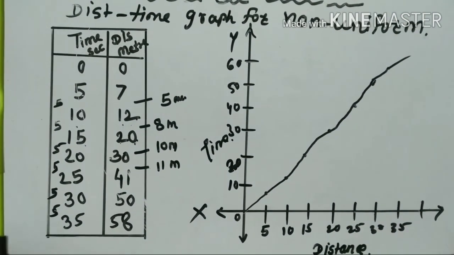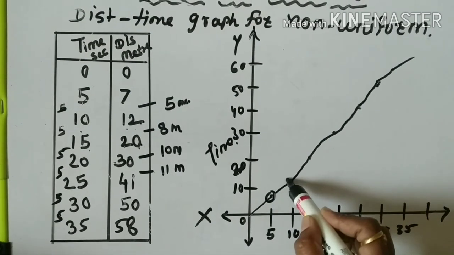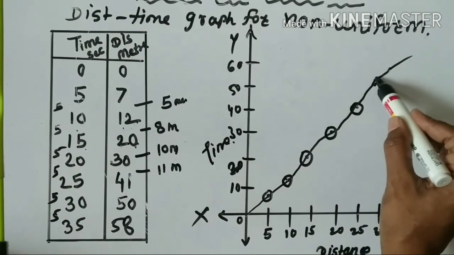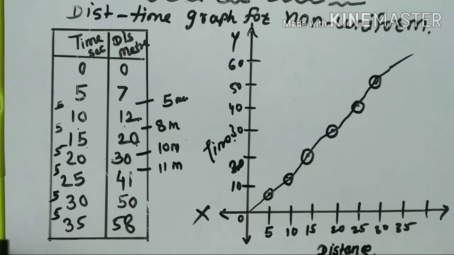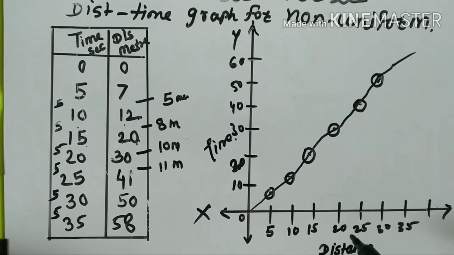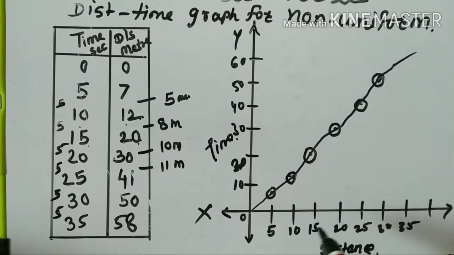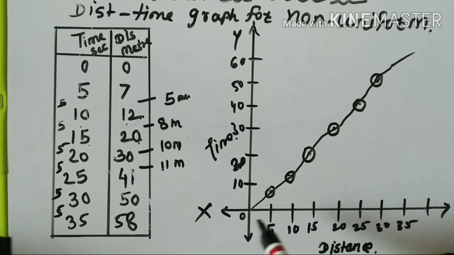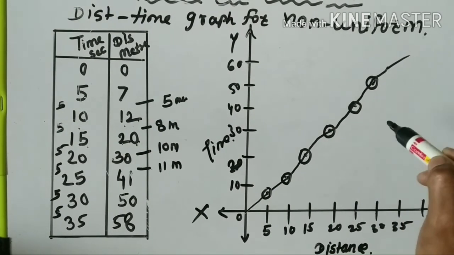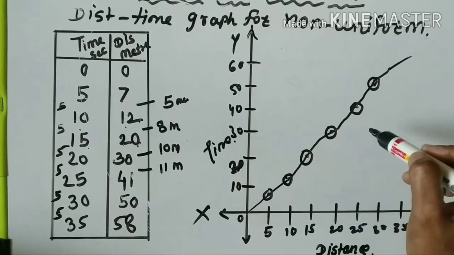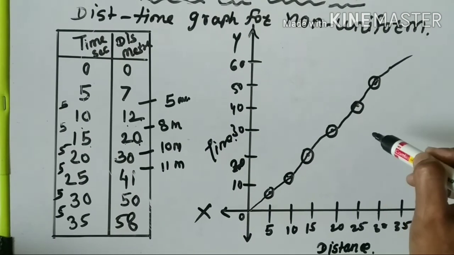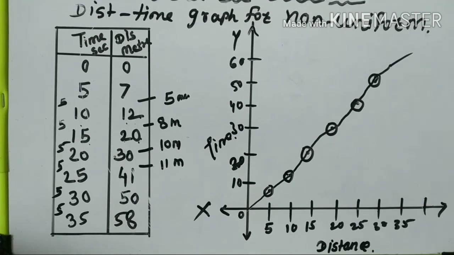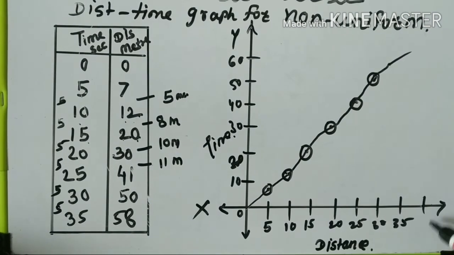From this we can say that the distance time graph for non-uniform motion does not come in a straight line. It shows like this. Here we finish two graphs, the distance time graph for uniform as well as non-uniform motion. Thank you.